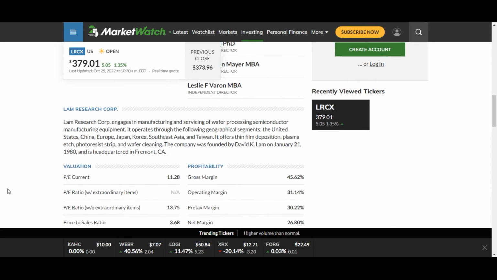Here we shall have quick information about this stock. Lam Research Corp engages in manufacturing and servicing of wafer processing semiconductor manufacturing equipment. It operates through the following geographical segments: the United States, China, Europe, Japan, Korea, Southeast Asia and Taiwan. It offers thin film deposition, plasma etch, photoresist strip and wafer cleaning. The company was founded by David K. Lam on January 21st, 1980, and is headquartered in Fremont, CA.